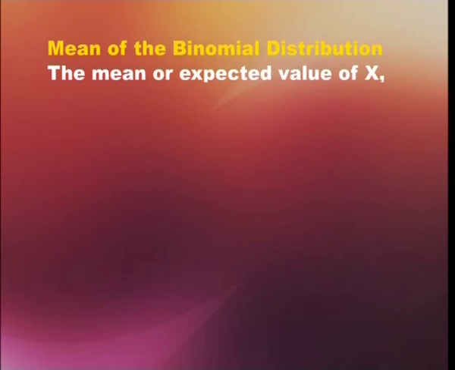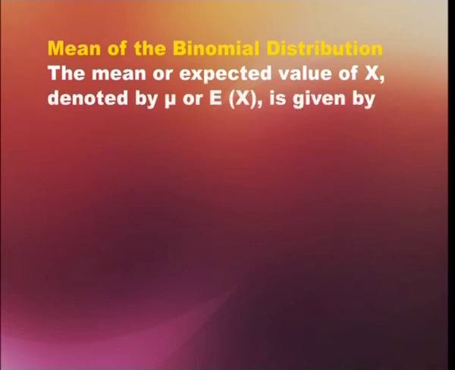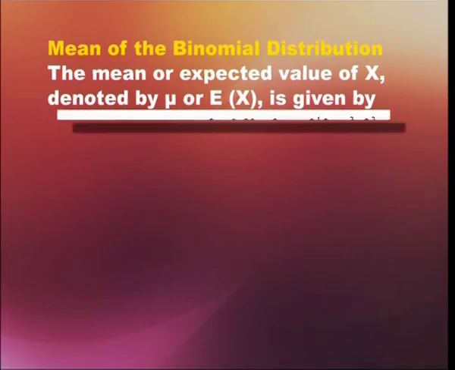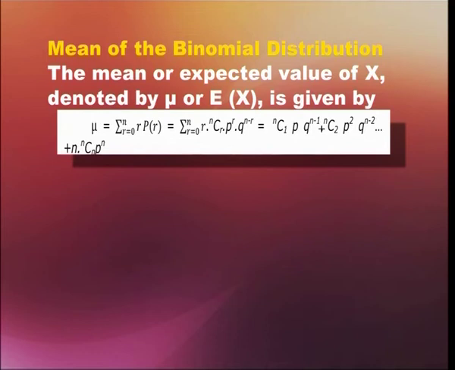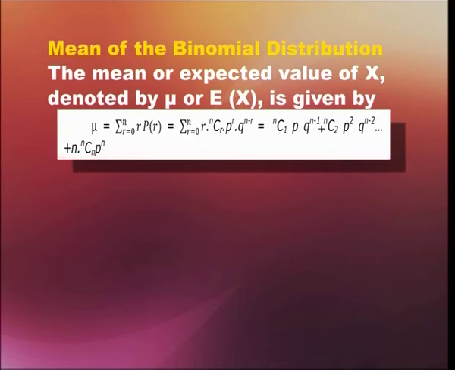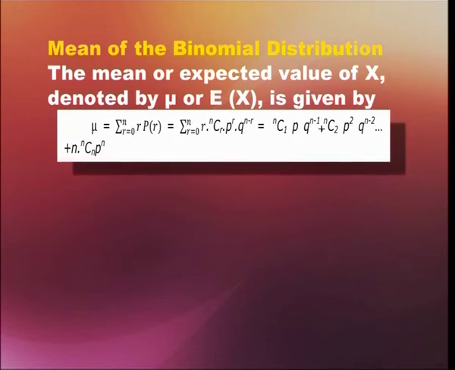The mean or expected value of x, denoted by mu or E(x), is given by mu equals summation of r times probability of r, from r equals 0 to n. This is equal to summation of nCr times p to the power r times q to the power n minus r from r equals 0 to n.